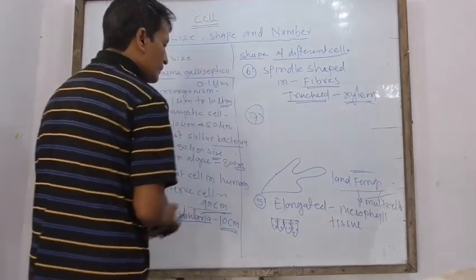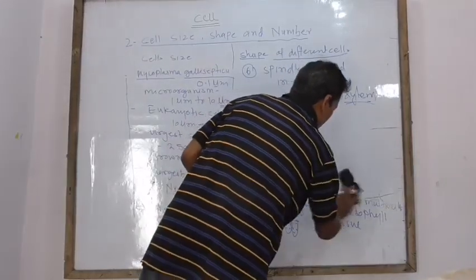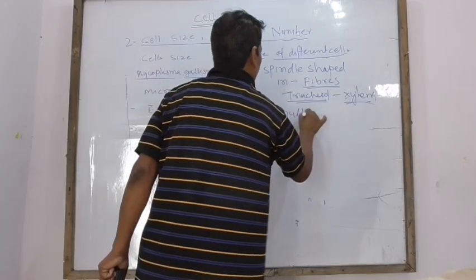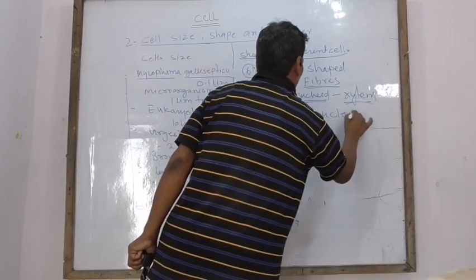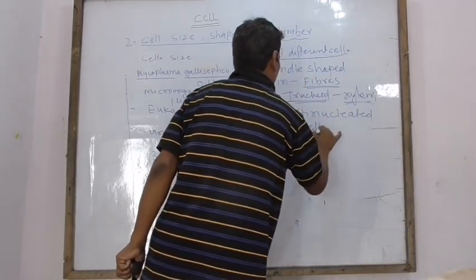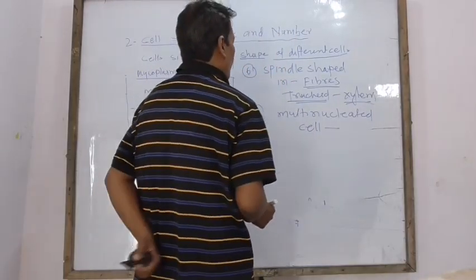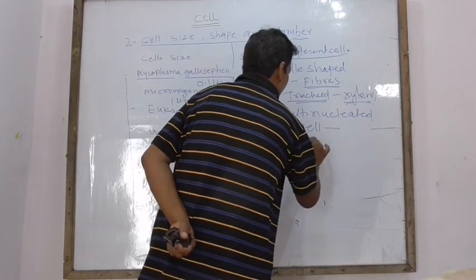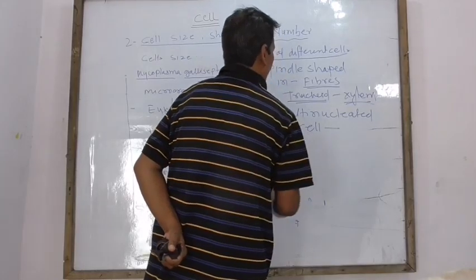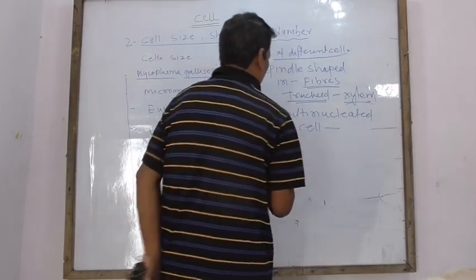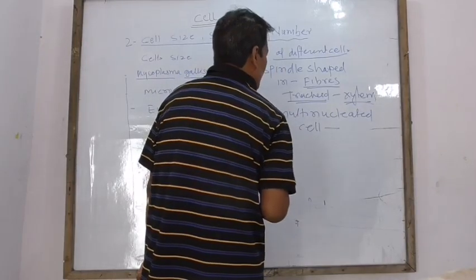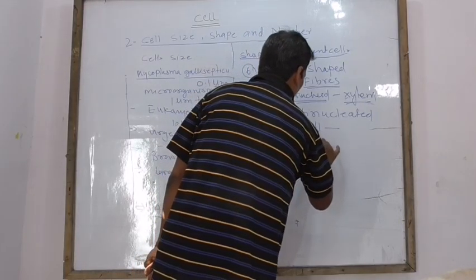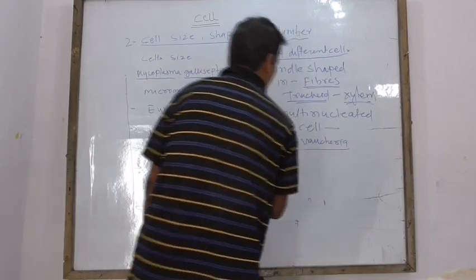Seven, multinucleate cell. Multinucleated cell, example, Vaucheria.